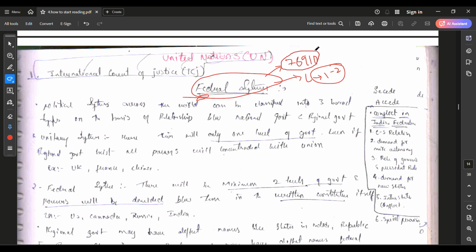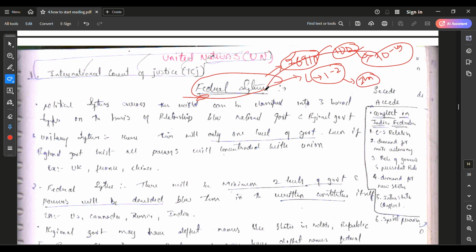And this is mentioned in the 7th, 8th, 9th, and 10th, which is around 100 pages, I think, about the federal system only. If you read this 100 pages, it will take around 10 to 15 hours. If you read Lakshmikant, it takes around 2 hours, but you won't understand anything. What Lakshmikant is saying, you don't understand.